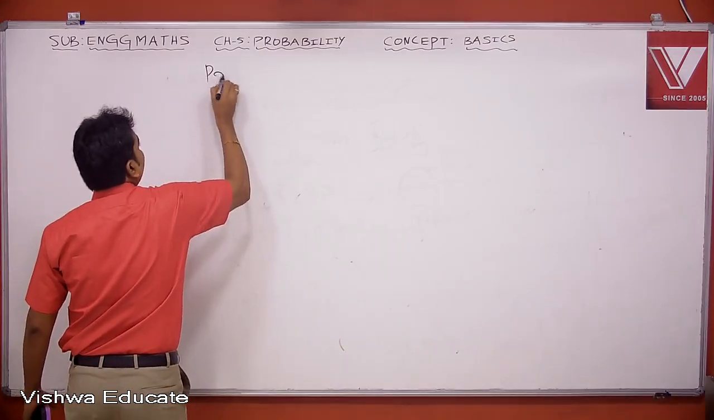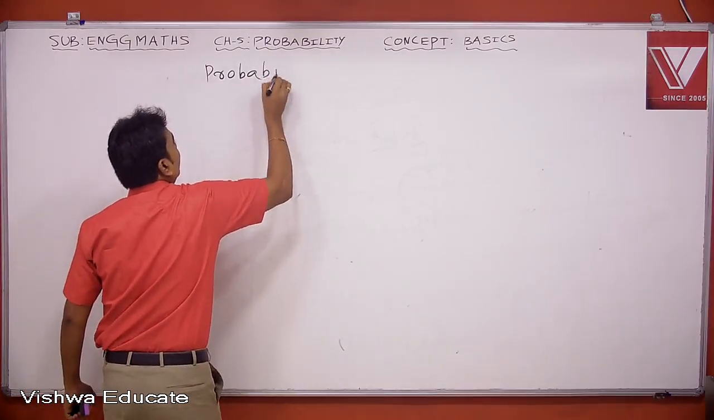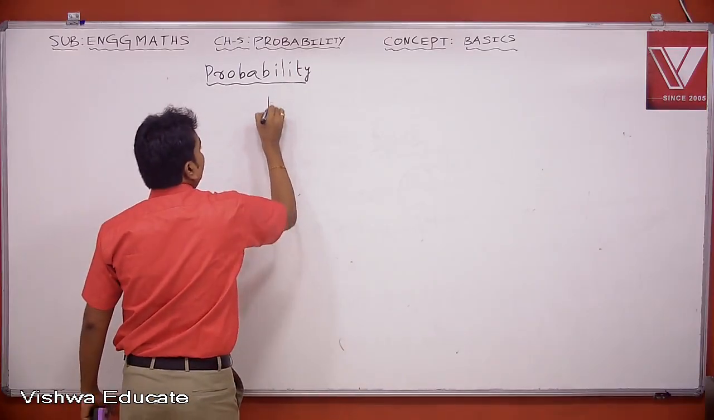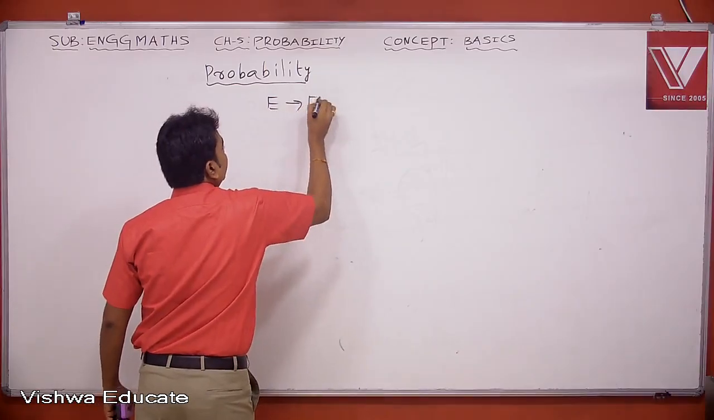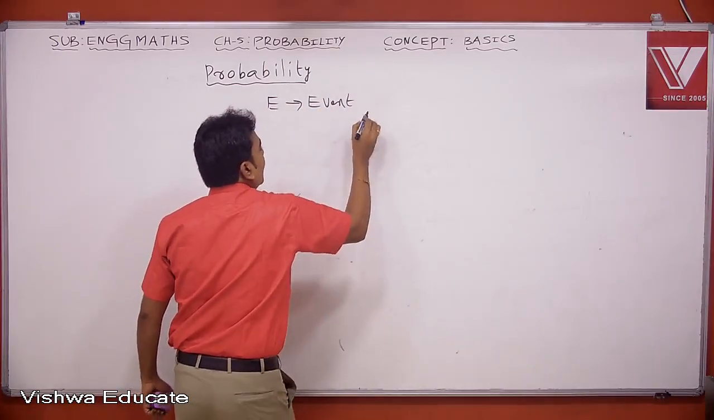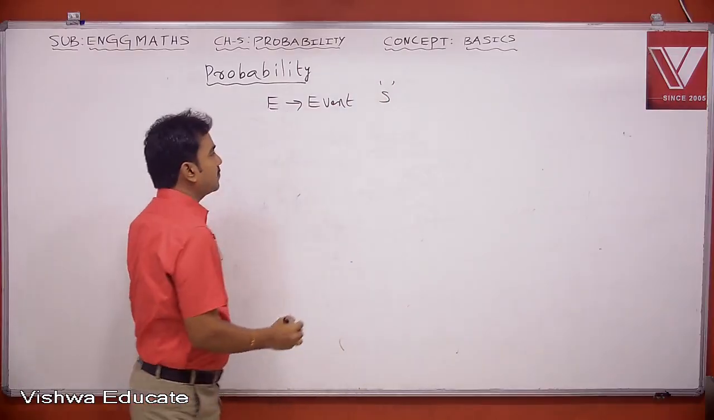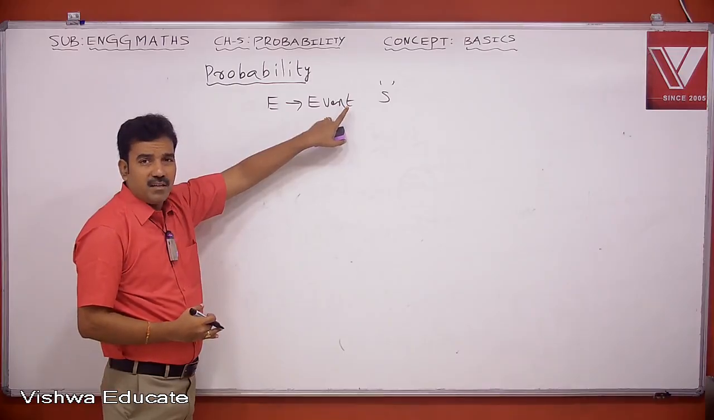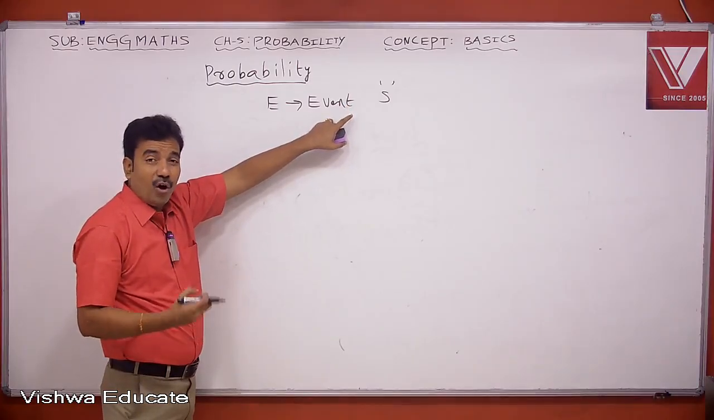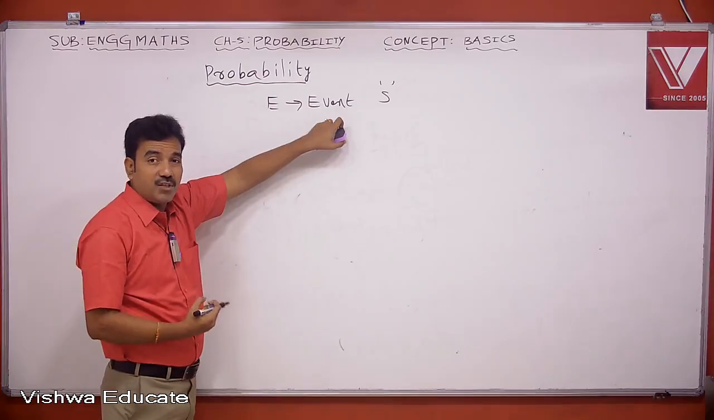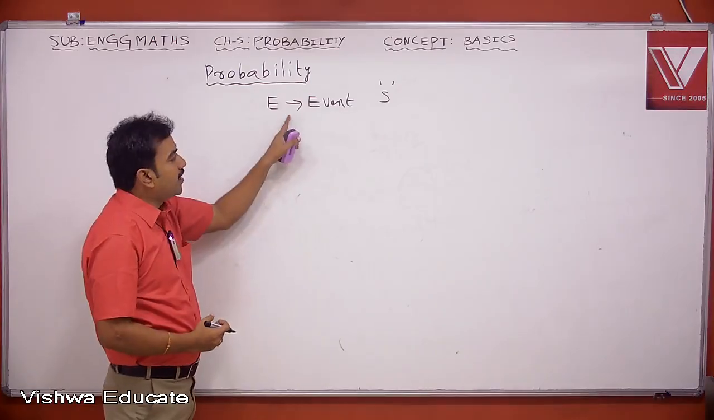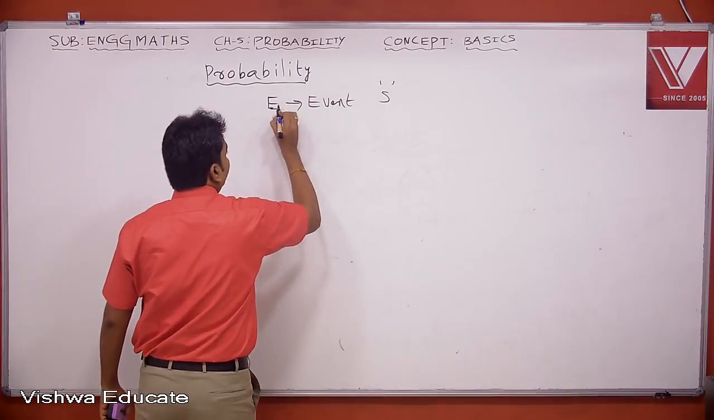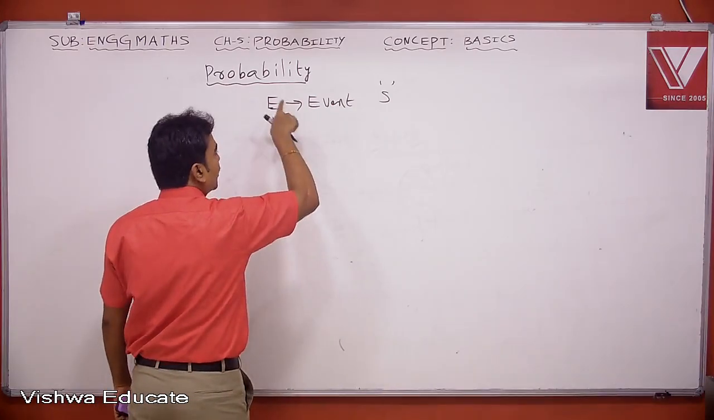Now we move to the definition of probability. Suppose E is an event of a sample space S. I have conducted an experiment, so I got some outcomes. I write all outcomes in the form of a single set S, which I call the sample space. So E is one of the events of the sample space S. Now I would like to know how many times this event E occurs. That is measured by probability.